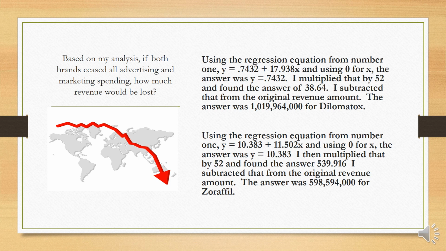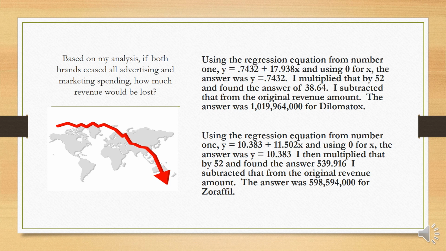Based on my analysis, if both brands ceased all advertising and marketing spending, how much revenue would be lost? To find that value, I had to use the regression equation from number 1, y equals 0.7432 plus 17.938x. Using 0 for x, the answer was y equals 0.7432. I multiplied that by 52 and found the answer of 38.64. I subtracted that value from the original revenue amount.